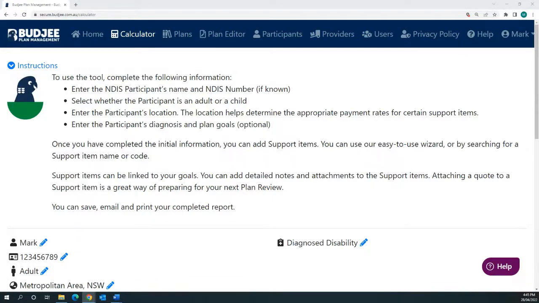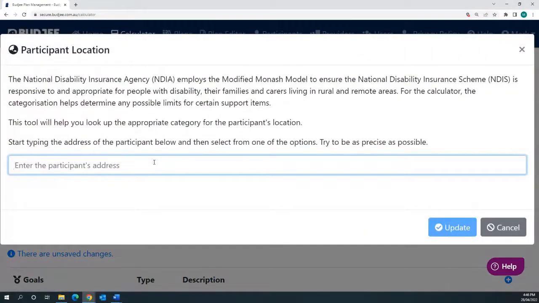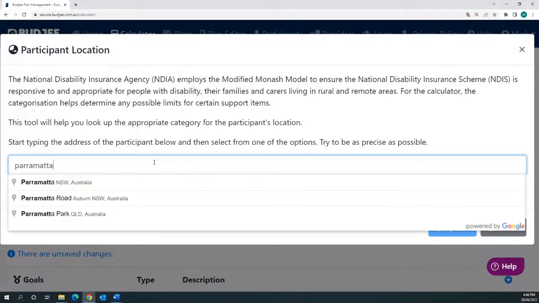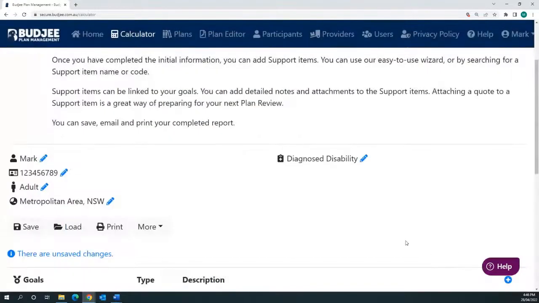So what you can see on the screen in front of you at the moment is basically where you'd start to set your plan up. Now, you can already see that I've entered my name. I've put in a plan number, which you don't have to enter if you don't wish to. I've already chosen whether I'm an adult or a child, because obviously I'm an adult. And I've also already chosen whereabouts I've actually been located. Now, you just put in your suburb so that you can actually work out what kind of category you are living in. And this is really important so that you get the right pricing. Now, you can also then put in your diagnosed disability so that you can just put that in for your report that can be generated later on.